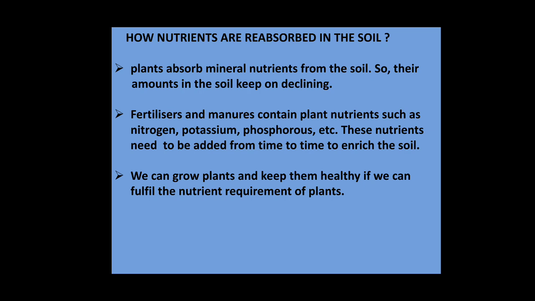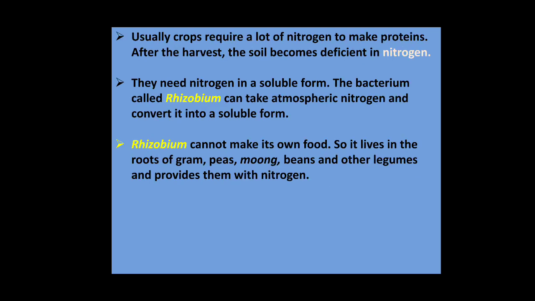We can grow plants and keep them healthy if we can fulfill the nutrient requirement of plants. If we cannot fulfill the nutrient requirement, they will not show good or proper growth. They will show stunted growth, leaves will not grow properly, and flowering will not come at the right time, so they will not give us a good crop. To fight that, we need to give the plants essential nutrients. Usually crops require a lot of nitrogen to make proteins. After the harvest, the soil becomes deficient in nitrogen.